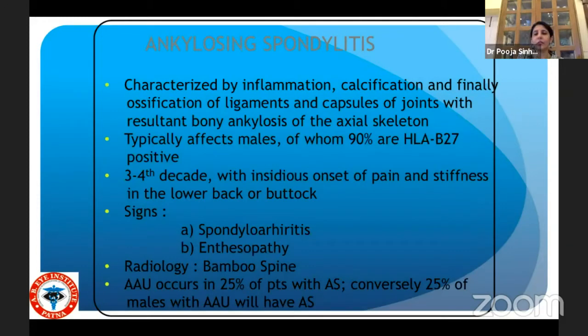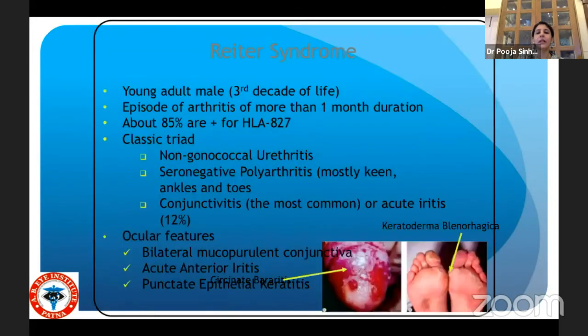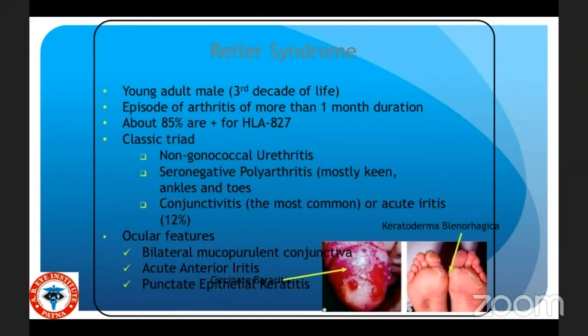So this is just in brief: ankylosing spondylitis causes ossification of the ligaments. It is HLA-B27 positive. You have onset of acute anterior uveitis and pain and stiffness in the lower back and buttocks. And you can see the picture over here that I have enumerated. Reiter's syndrome, where you have non-gonococcal urethritis and acute anterior uveitis. It is a seronegative polyarthritis. Conjunctivitis is common, and 85% are HLA-B27 positive.